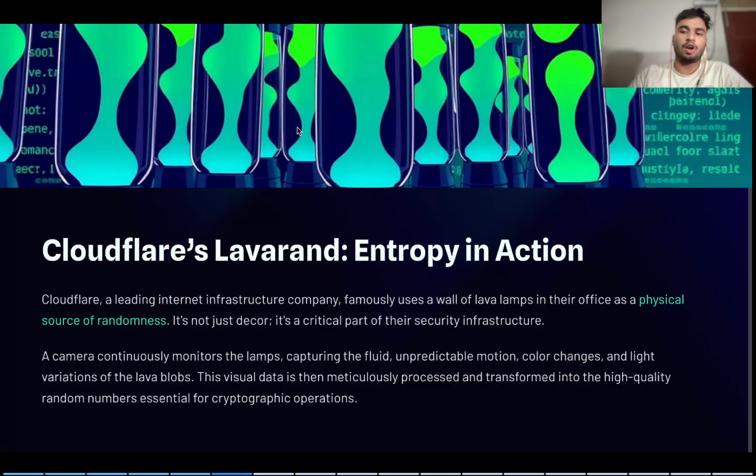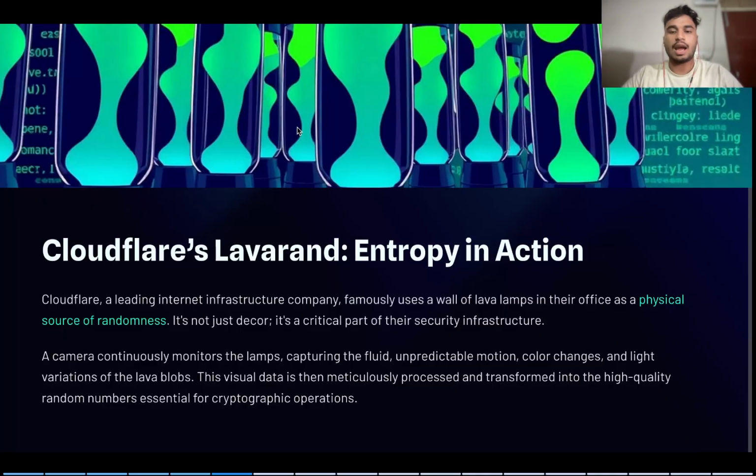So Cloudflare thought of an idea: introducing lava lamps. They have a big wall mounted full of lava lamps which change in color due to motion, due to temperature, and even someone passing by.